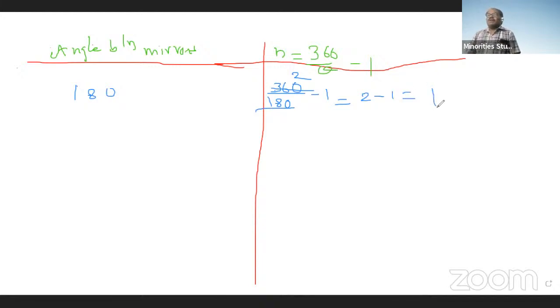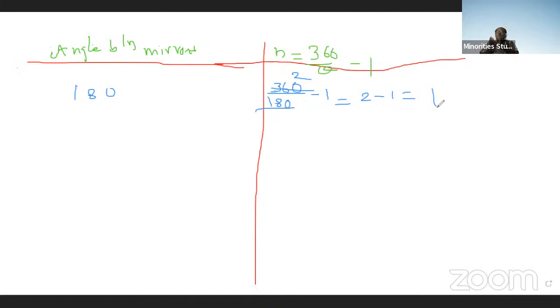If the angle between mirrors is 180 degrees, only one image can be seen. What is the meaning of 180 degrees? If these two are the mirrors, this is 90 degrees, this is 180 degrees. The two mirrors are on the same straight line, side by side, and the angle between them is 180 degrees. It may be adjacent to each other or away from each other.